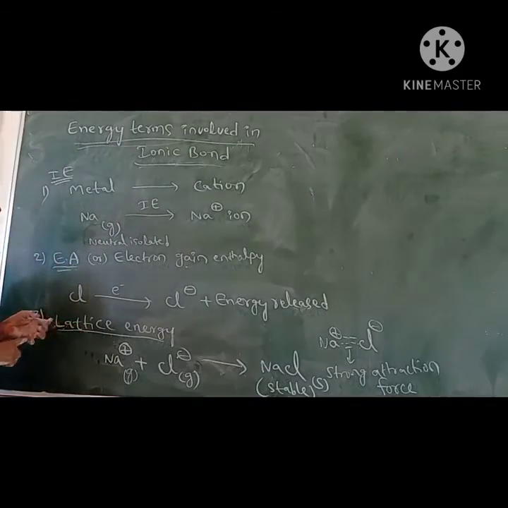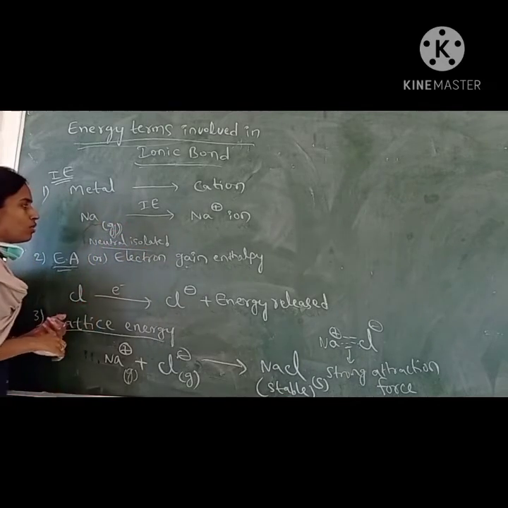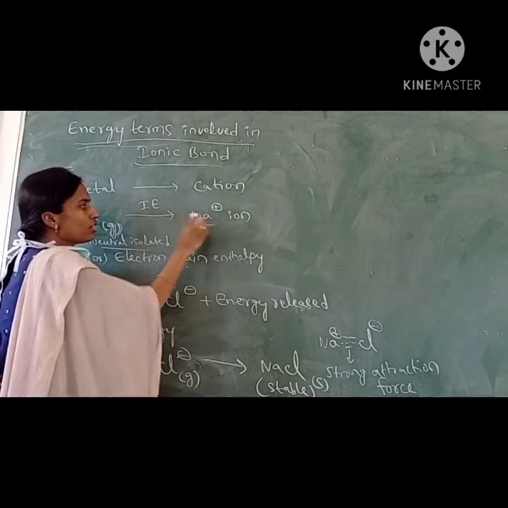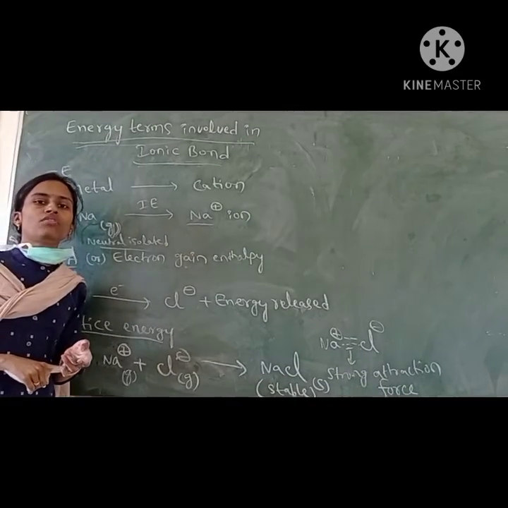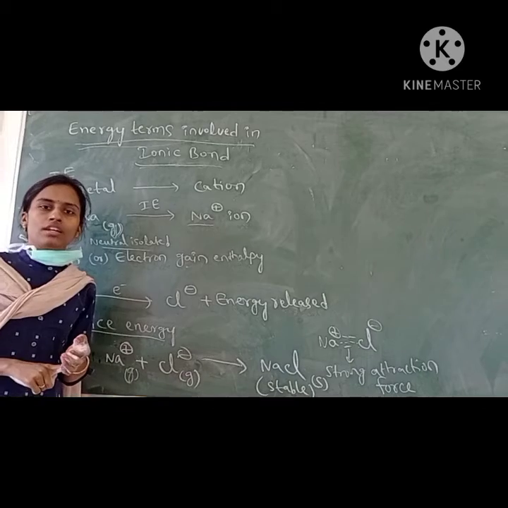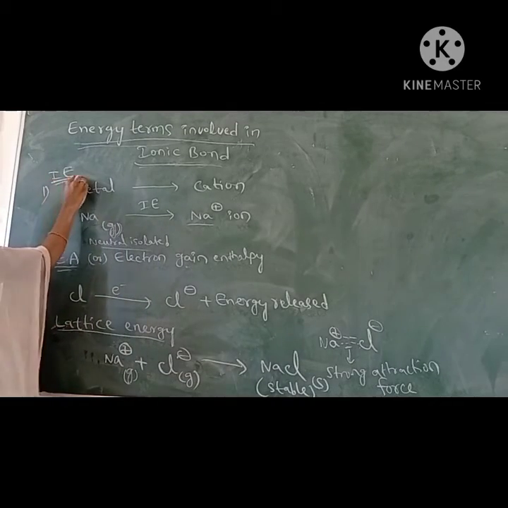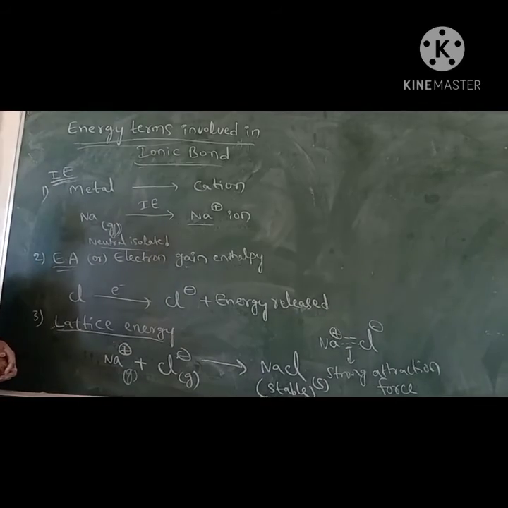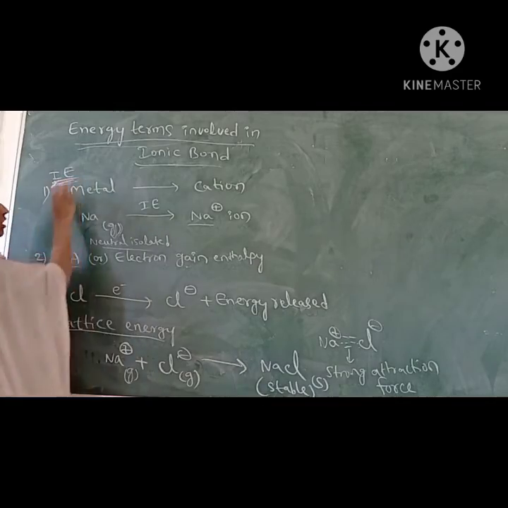Ionization energy means here we are taking a neutral, isolated gaseous atom and supplying energy, and it will form the cation. So the one with low ionization energy will form the cation readily. The first energy term involved in this is ionization energy. In this process, first energy is absorbed, and that absorbed energy is ionization energy.